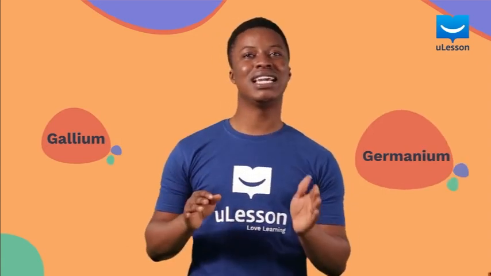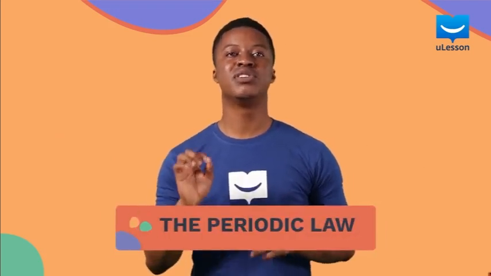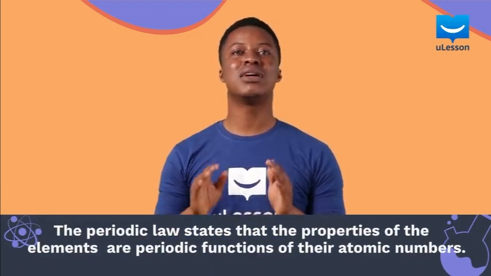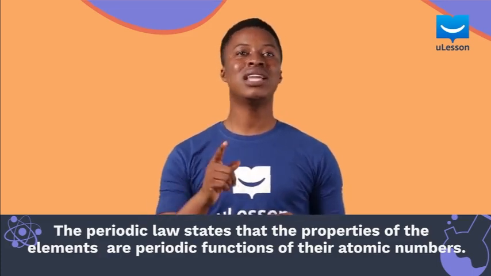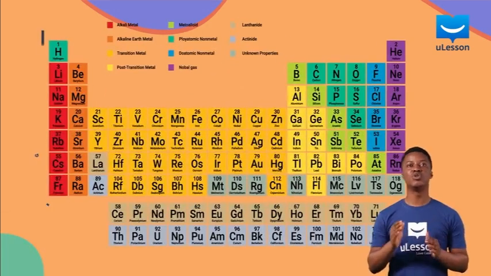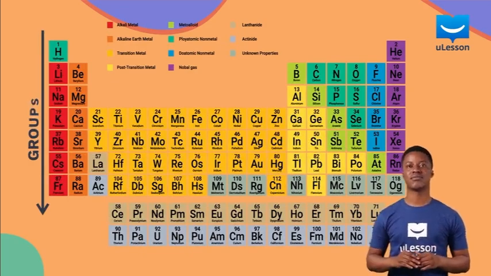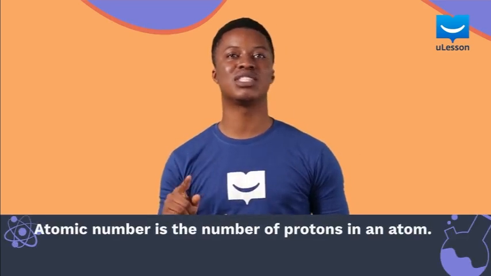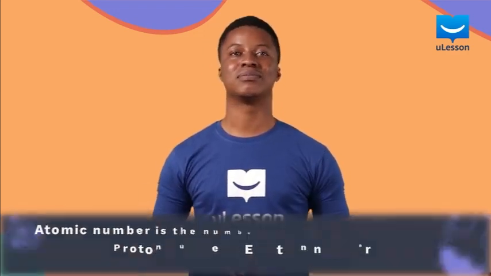Later, sometime between 1869 and 1871, Dmitry Mendeleev developed the periodic law. This law states that the properties of the elements are a periodic function of their atomic numbers. In other words, when elements in the periodic table are listed in order of their atomic numbers, they fall into groups with elements in each group bearing similar properties. Meanwhile, by atomic number, we mean the number of protons in an atom, which is also equivalent to the number of electrons in a neutral atom.